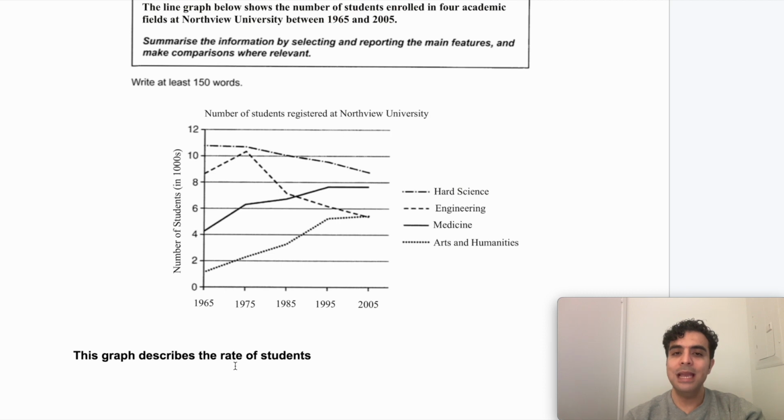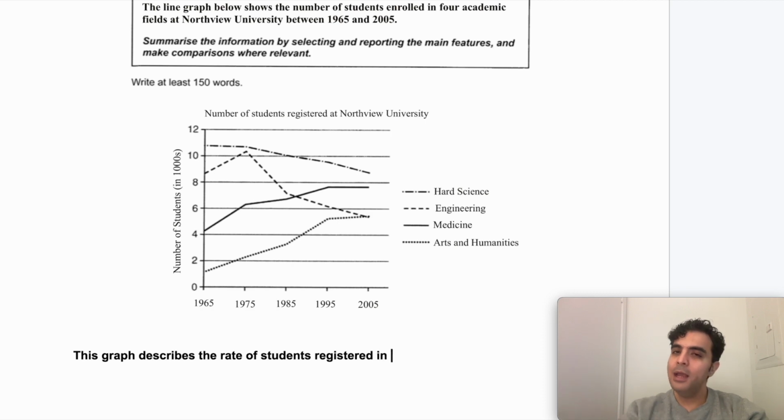Okay, and then it says enrolled in 4 academic fields. This is where the question can help me. Here I have the verb enrolled, but if I read the question, it says the number of students registered. So I'm going to use this to paraphrase. So it's a freebie, really. So the rate of students registered at, okay, and then it says in 4 academic fields.